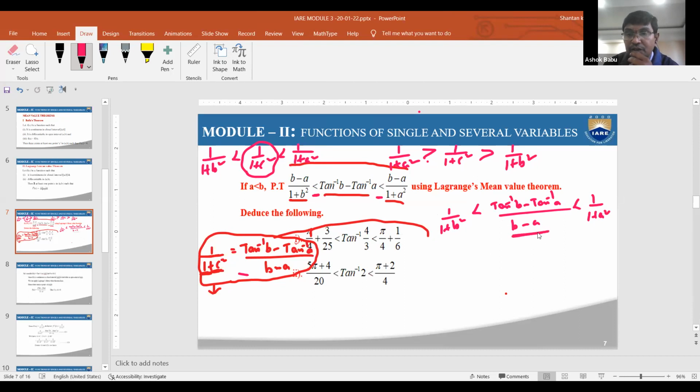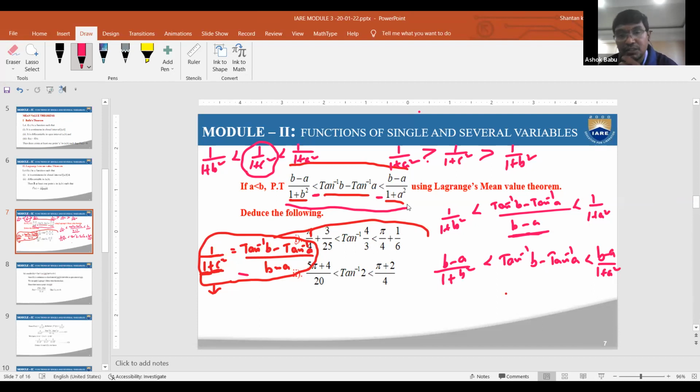Therefore, this value can be cross multiplied on both sides. Therefore, it is (b minus a)/(1 plus b square) is less than tan inverse b minus tan inverse a is less than, here also on the right side, (b minus a)/(1 plus a square). Now you need to check the required solution, it is completed. That is (b minus a)/(1 plus b square) is less than tan inverse b minus tan inverse a is less than (b minus a)/(1 plus a square).